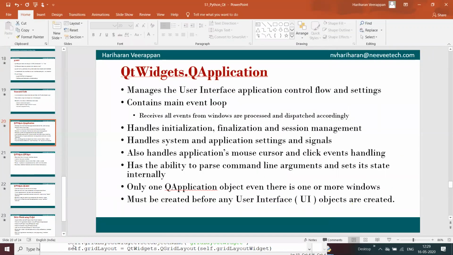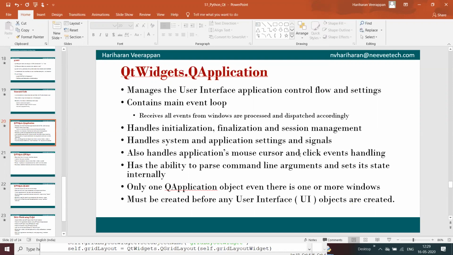And QApplication's instance, app.exec, runs the main loop, which handles initialization, finalization, and session management. It handles system and application settings and signals, and also the mouse cursor and click events.